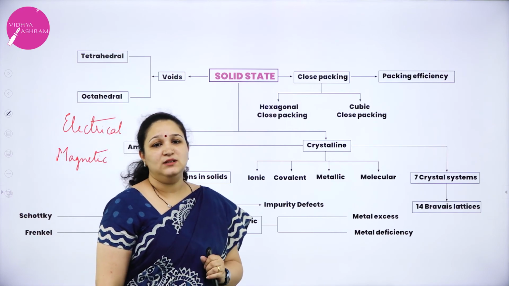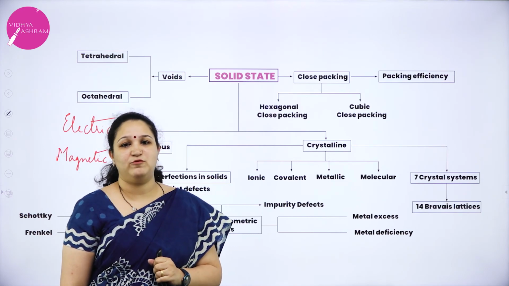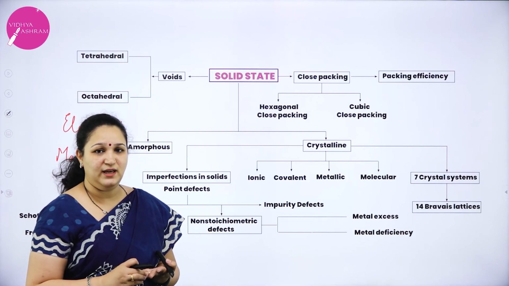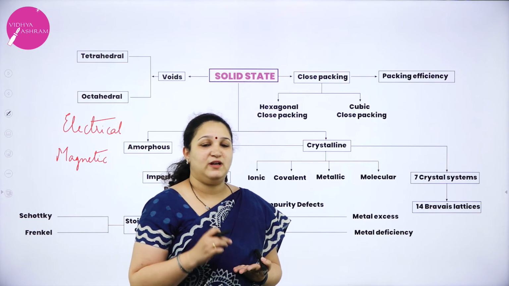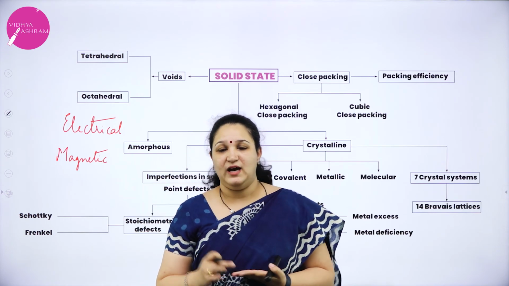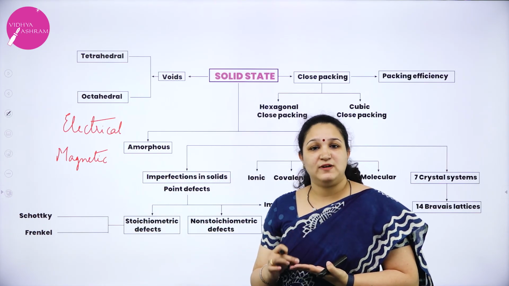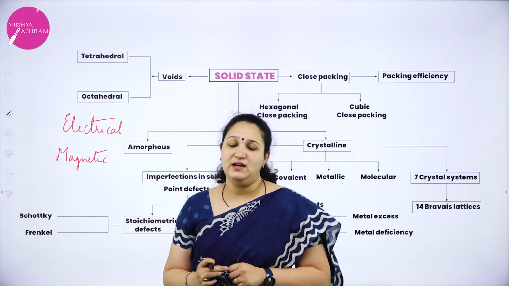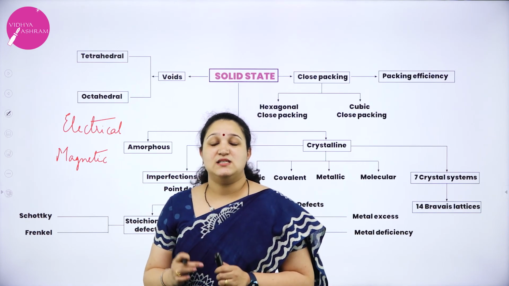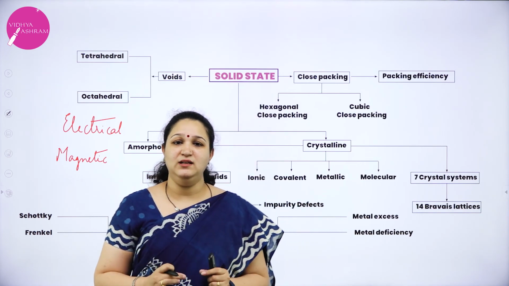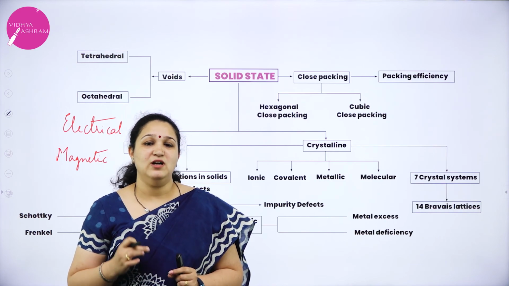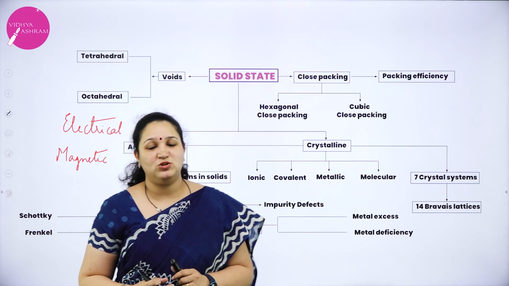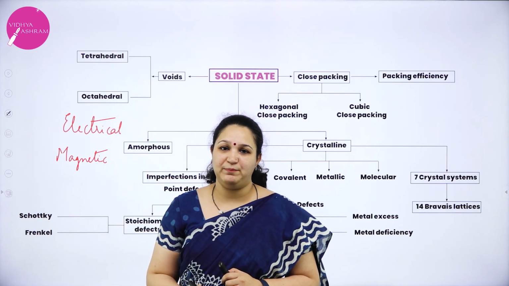Now if you ask me what is the most important question for this, I would tell you have to learn the 3 derivations which are there for packing efficiency. You need to learn to solve the problems on density. You have to know the difference between Schottky defect and Frenkel defect, and also you have to know the differences between N type and P type semiconductors and 5 magnetic substances. These are the most important questions in solid state for your second PUC exam. I hope you have understood and followed the entire chapter.